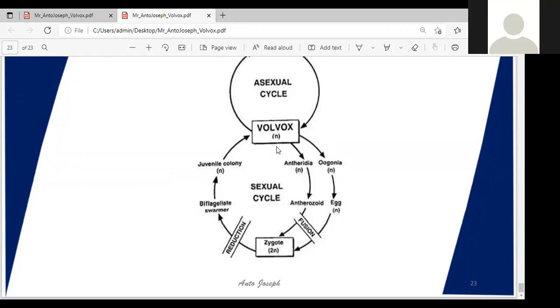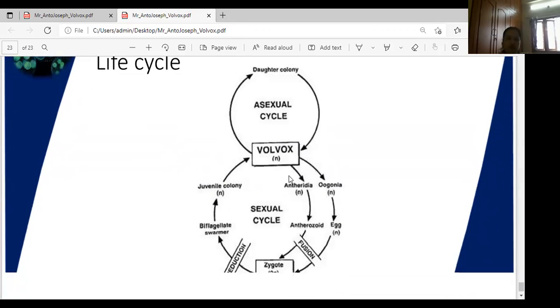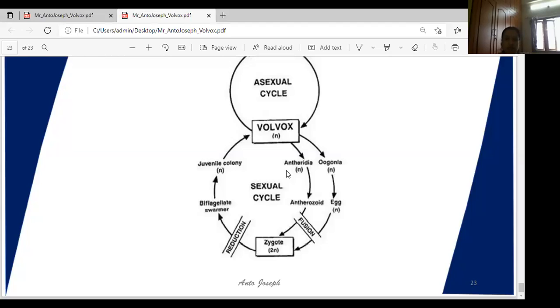It's clear totally. See here, in asexual reproduction, daughter colonies form directly. In sexual reproduction there are two gametes, one from the antheridia and the second from the oogonia. Antheridia develop anthrozoids, oogonia develop eggs. Both fuse to form the zygote. After reproduction, each colony has biflagellated swimmers, and this colony is called a juvenile colony.